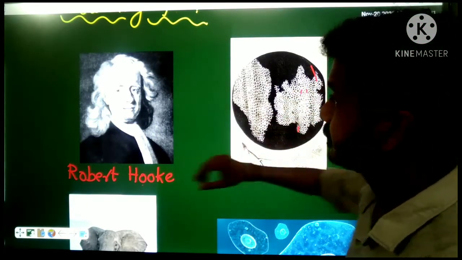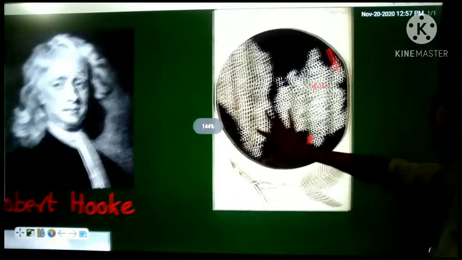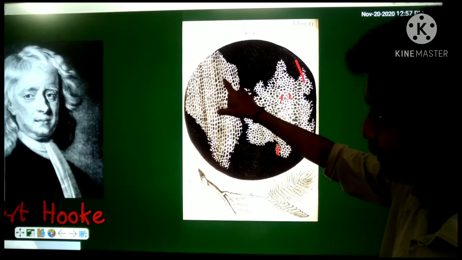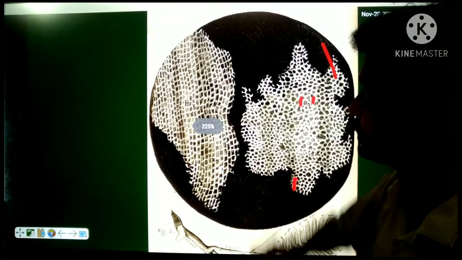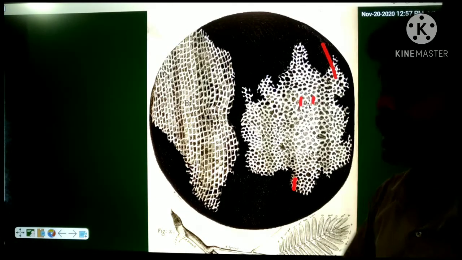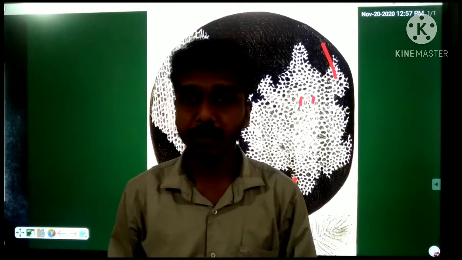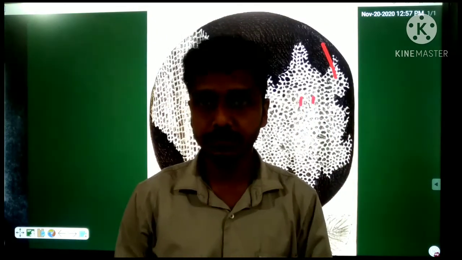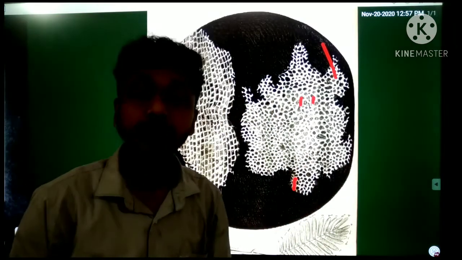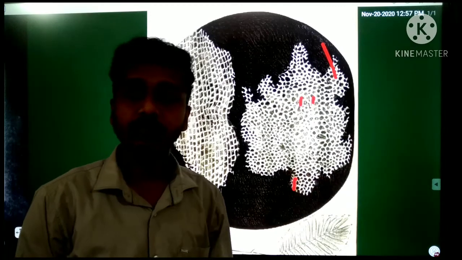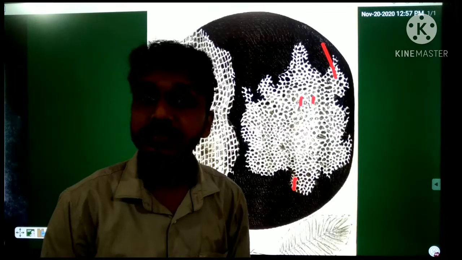Listen, look here. You can see that each chamber is separated from the others by small walls. He observed a honeycomb structure with many chambers. Okay, clear. And Robert Hooke termed each chamber of the slice of cork as a cell.